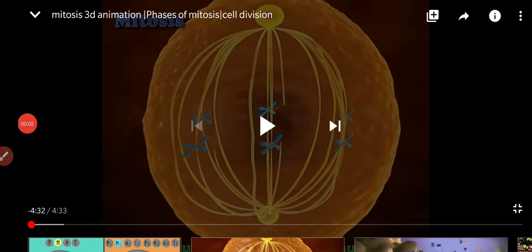Okay, so we'll tell about mitosis on the basis of the mitosis 3D animation, phases of the mitosis cell division by Creative Learning. As usual, I will stop from time to time.